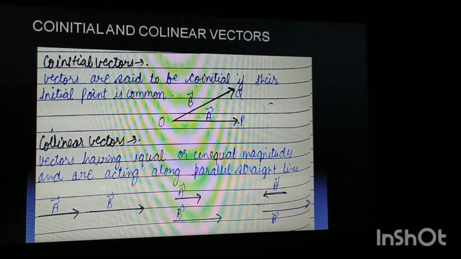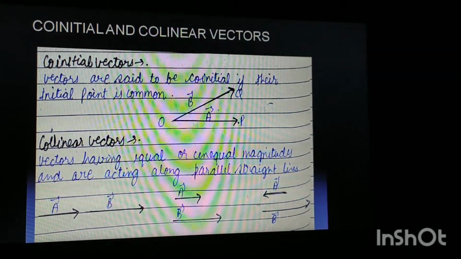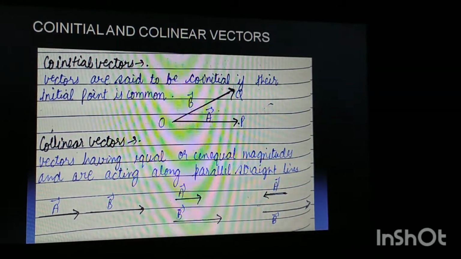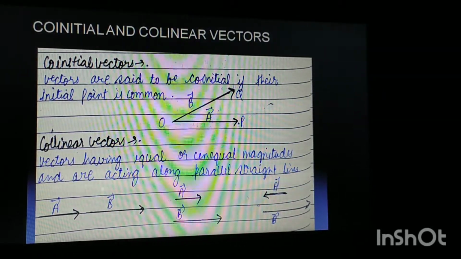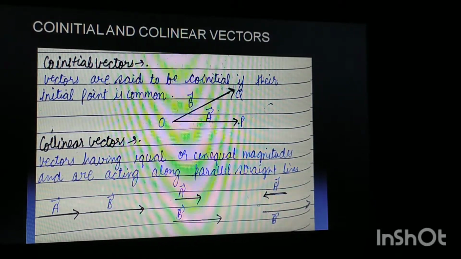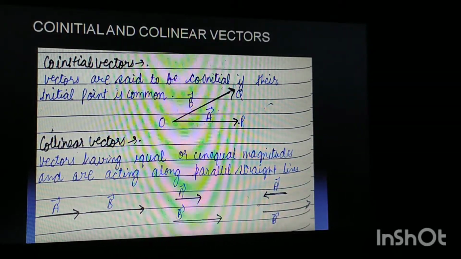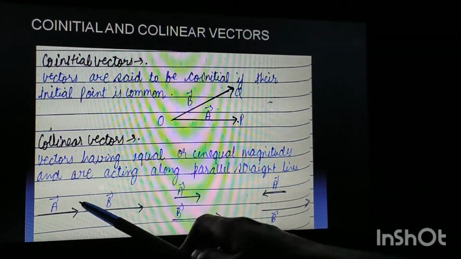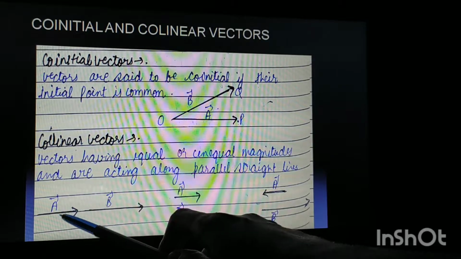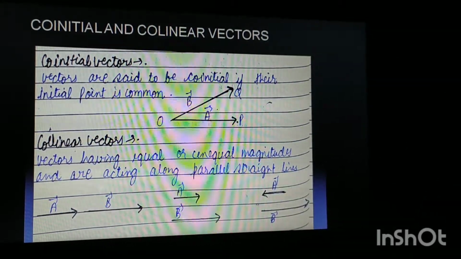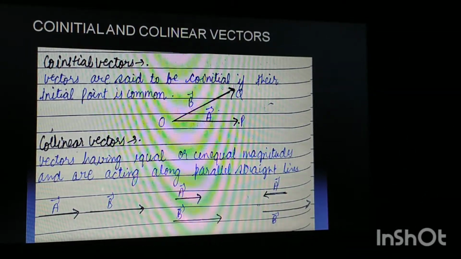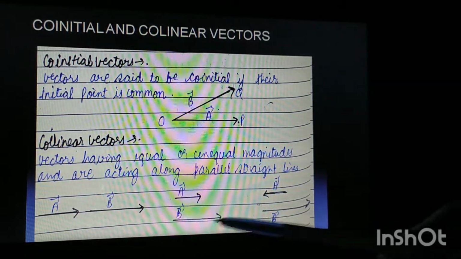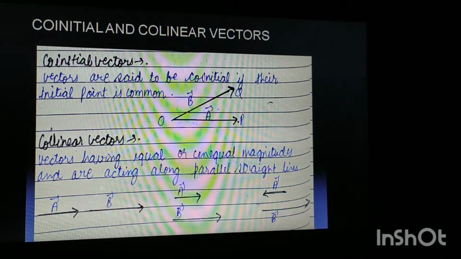What are collinear vectors? Collinear vectors are defined as vectors which may be equal or unequal, but the direction in which they act is along the same or parallel lines, making an angle of 0 degrees with each other. As you can say, vectors A and B make an angle of 0 degrees with each other, and the magnitudes of A and B are also unequal.